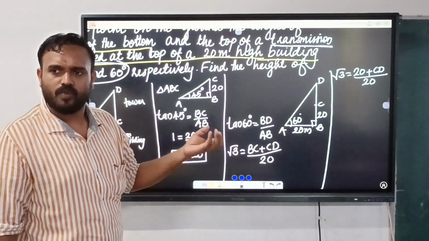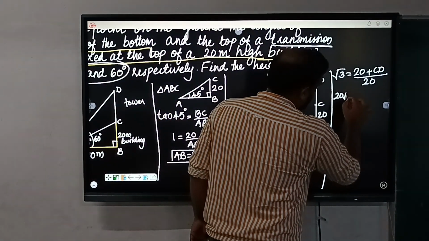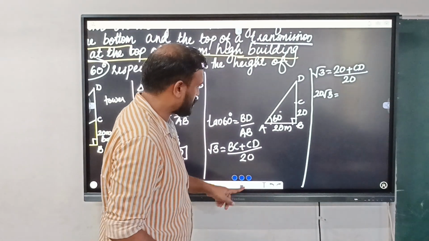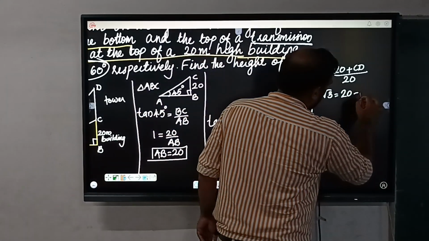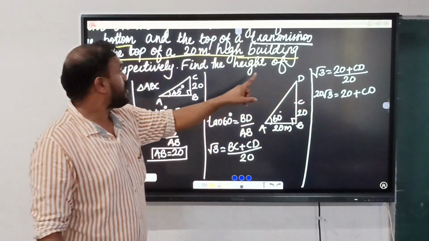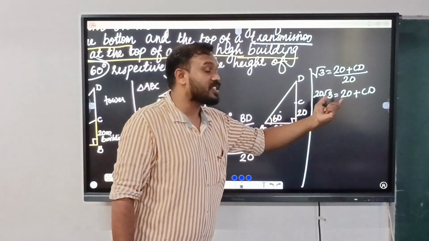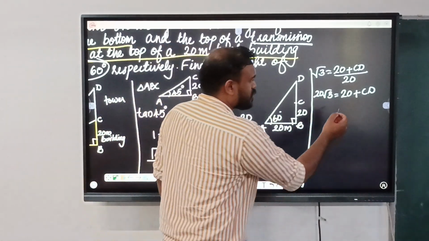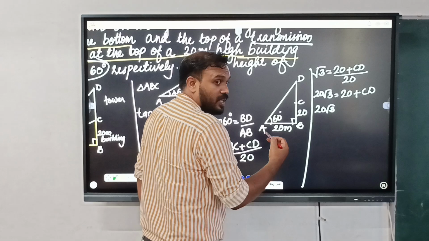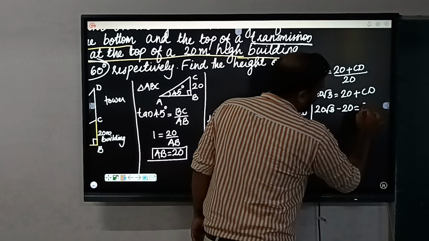Then, as you know, what will we do from there? Yes, we will do cross multiplication. So we will get 20 root 3 equals 20 plus CD. Now, can we find CD from there? Because that is our question. What is our question? Find the height of this. So, can we find CD from there? Yes, possible, right? So, we can transpose 20. So, 20 root 3, then if you transpose, the value will become negative. That is equal to CD.